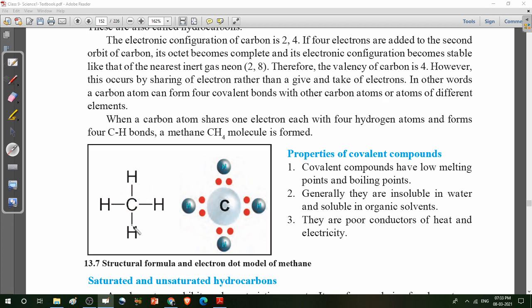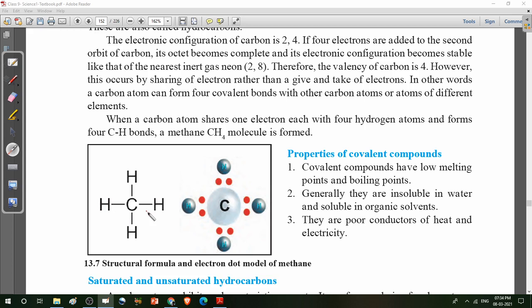So just join the 4 hydrogens around the carbon using this line, and it is called a bond. If it is a single line, this is called a single bond. Carbon hydrogen single bond. Clear? And form the C-H bond. Carbon single bond hydrogen. This is called the single bond. And this compound is methane. Just remember, this is the structural formula of methane.